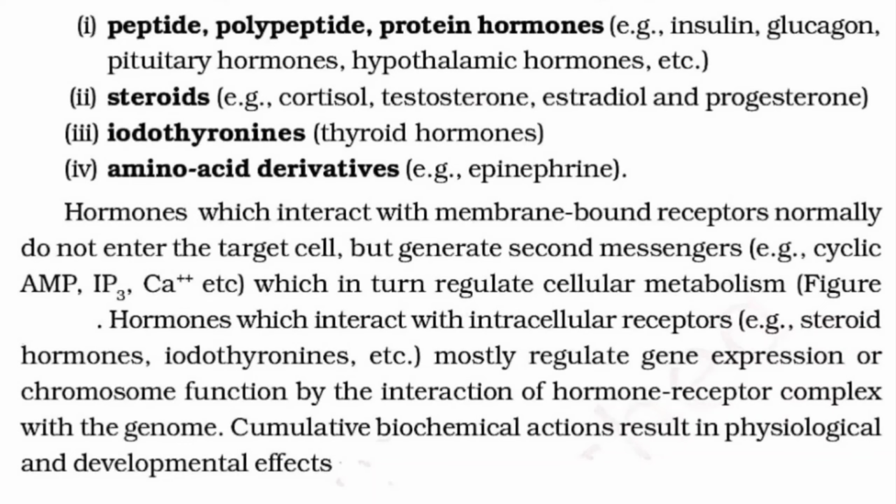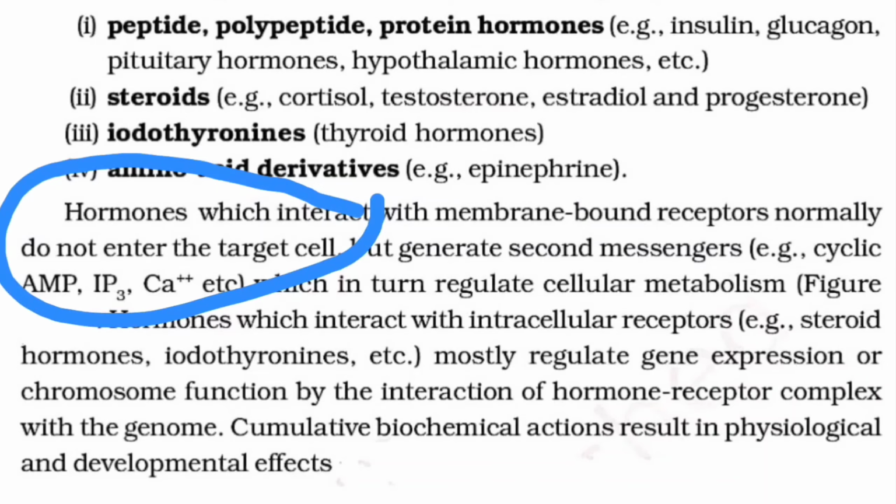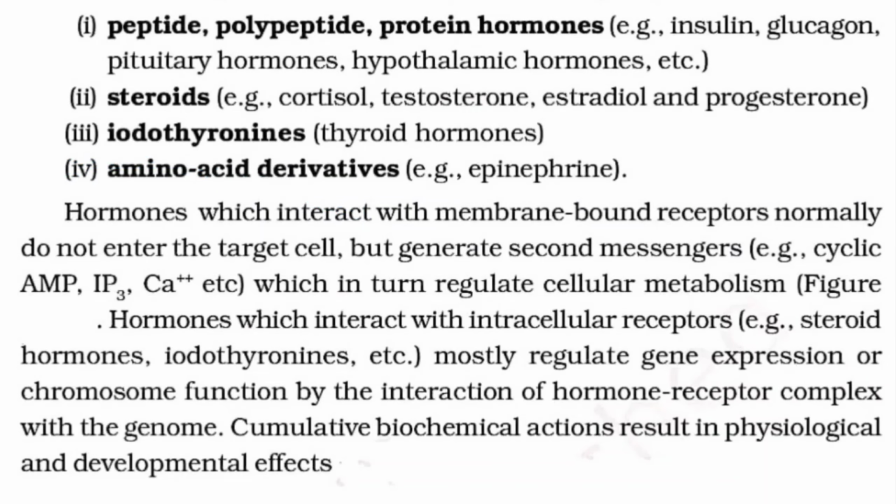As we have discussed earlier, hormones are of two types. First, those interacting with the cell membrane, called membrane bound receptors. And second, those interacting with the intracellular receptors, specifically the nuclear hormones. The hormones interacting with the membrane bound receptors normally do not enter the target cell, but still they generate a secondary messenger.